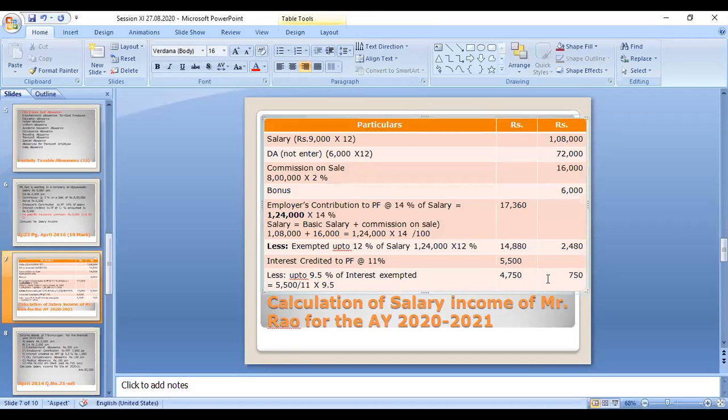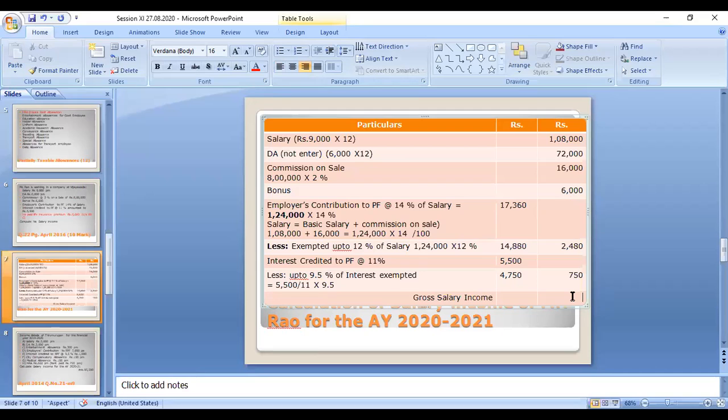Now this is over. This is the salary income of Mr. Rao, called the gross salary.